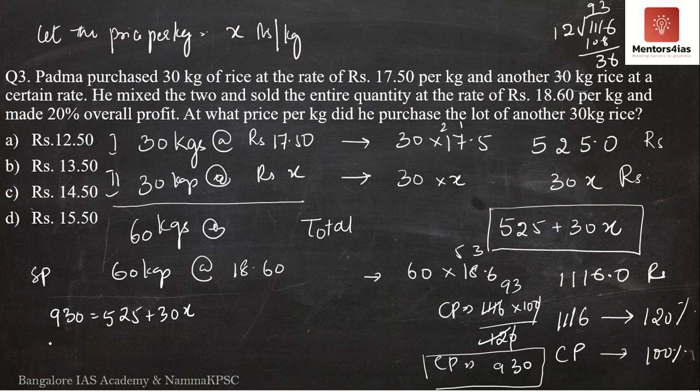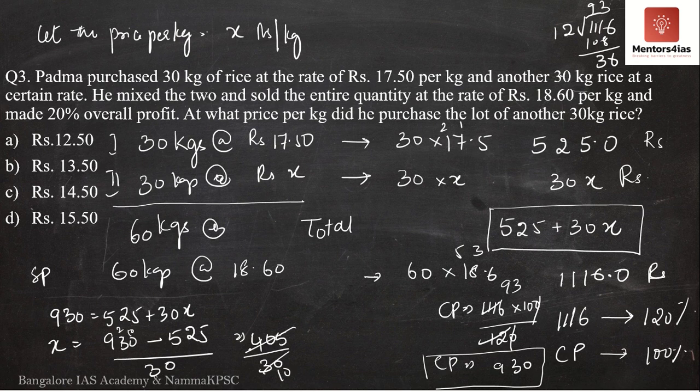Or I can write it as x equals 930 minus 525, taking 525 to the other side, divided by 30. So 10 minus 5 is 5, 2 minus 2 is 0, 9 minus 5 is 4, divided by 30.